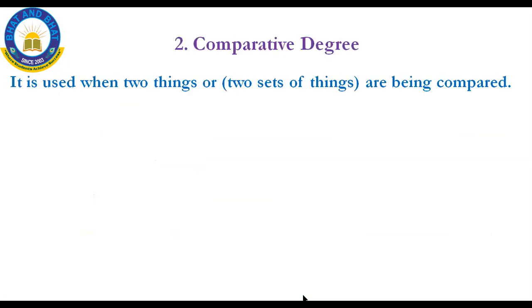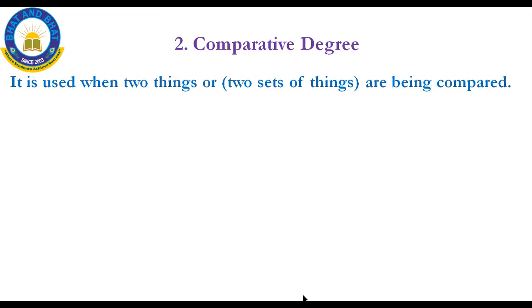And then the second one is comparative degree. It is used when two things or two sets of things are being compared. As the name says, comparative. For example, let me take a live example itself. If you ask your mom or dad, "Mom, get me a cycle or something else," they'll compare with your friends, isn't it? "See, he has got good marks, why can't you?" Like that, it is compared between two things. Two sets of things, either living things or non-living things.